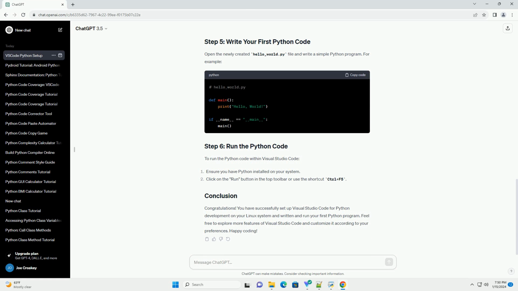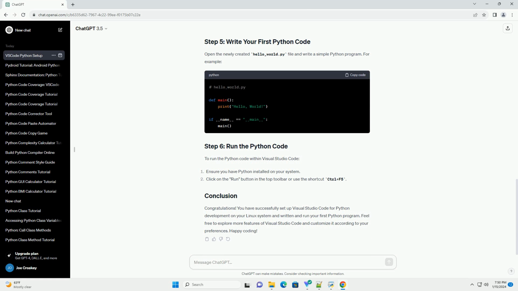Now that we have Visual Studio Code set up for Python development, let's create a simple Python file. Open the newly created hello_world.py file and write a simple Python program. For example, to run the Python code within Visual Studio Code. Congratulations! You have successfully set up Visual Studio Code for Python development on your Linux system and written and run